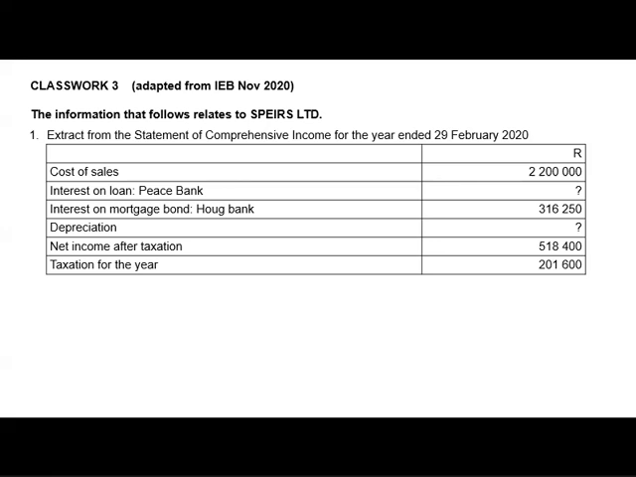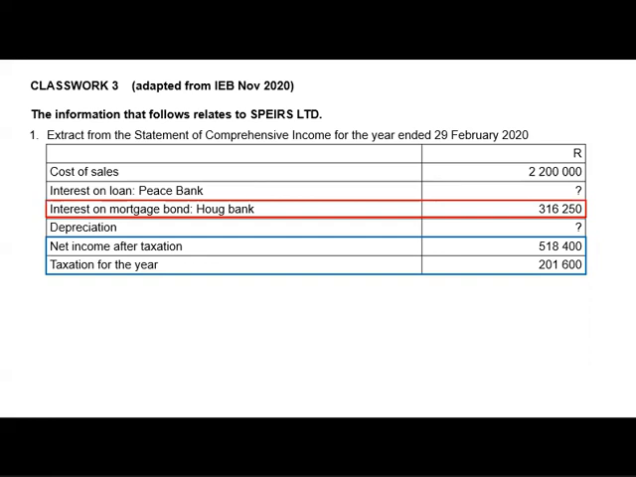And then they gave us our net income after tax, which is 518,400, and our taxation for the year is 201,600. And we've got interest on mortgage bond, which is 316,250. Okay, so I am going to add the blue ones because I have net income after tax and taxation. So you just add them up to get your profit before tax.